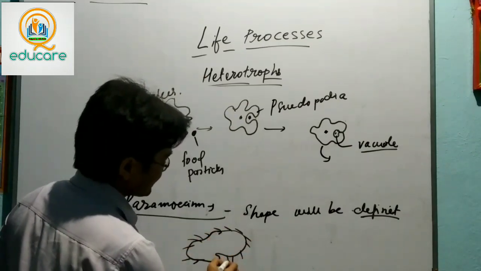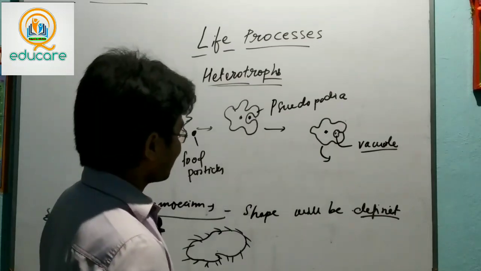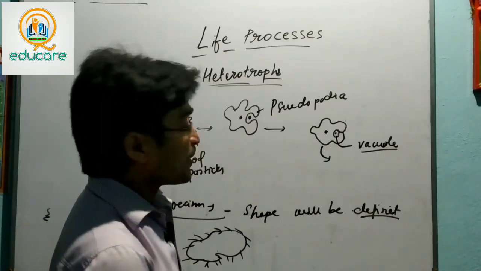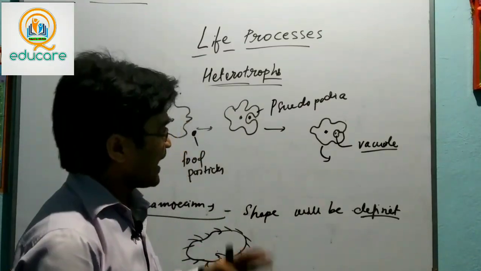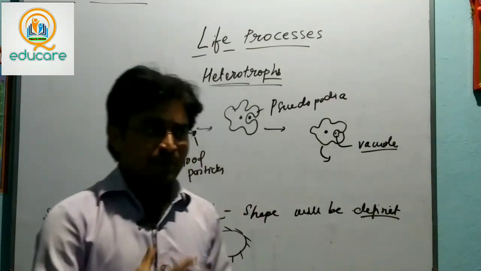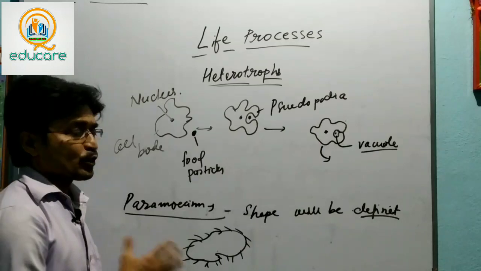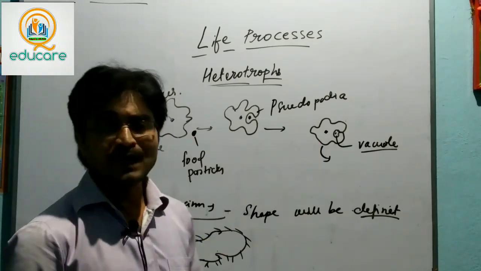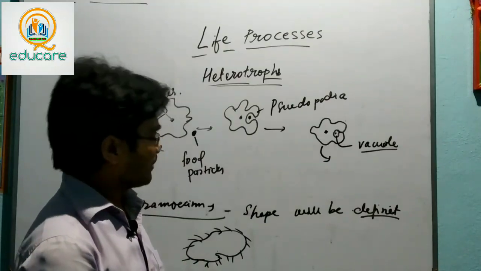So cilia help in capturing food particles, from where the food enters the paramecium body, and the same process occurs as in the amoeba. After making a vacuole-like structure, enzymes break the food particles from complex to simple form.